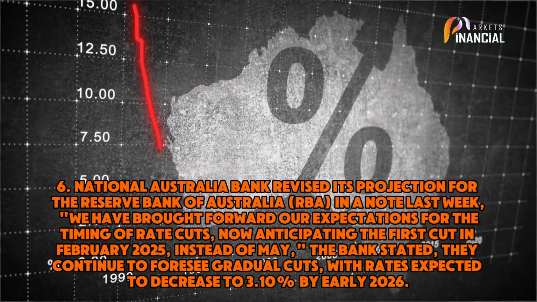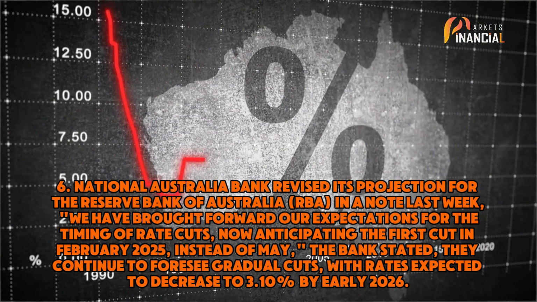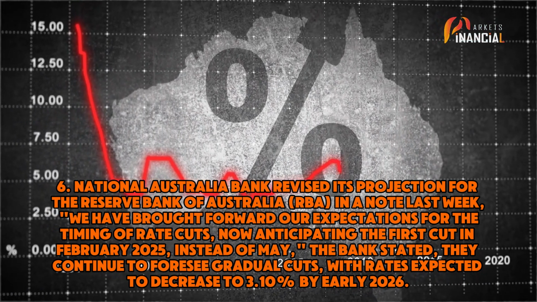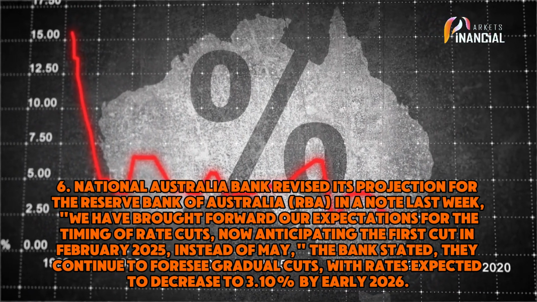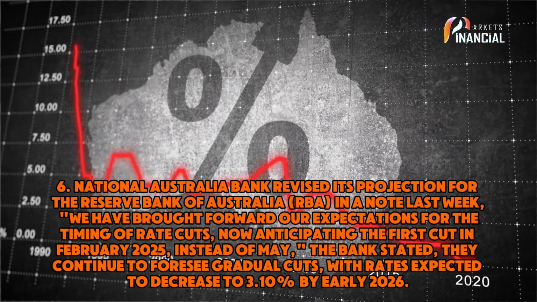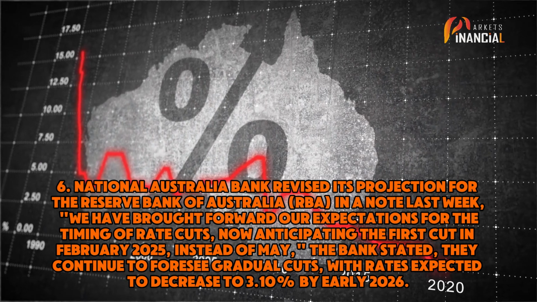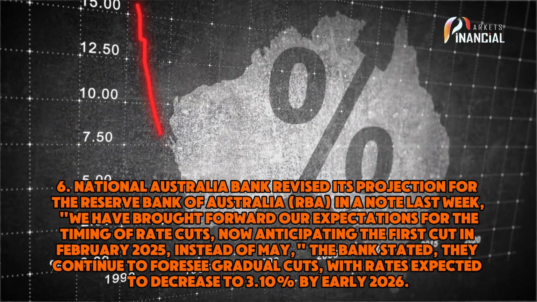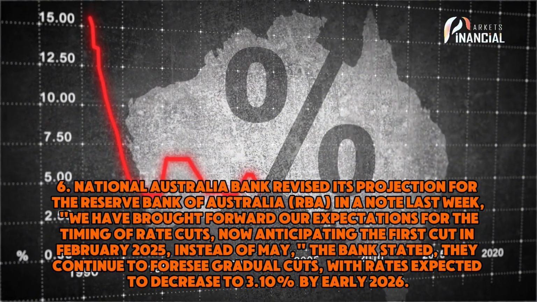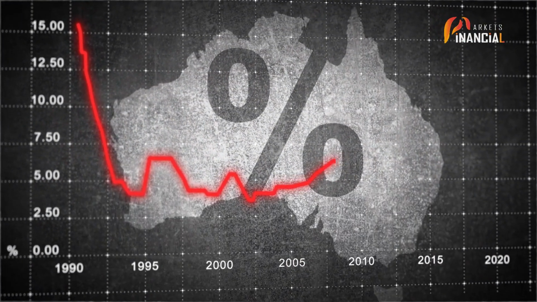7. National Australia Bank revised its projection for the Reserve Bank of Australia, RBA. In a note last week, the bank stated: we have brought forward our expectations for the timing of rate cuts, now anticipating the first cut in February 2025, instead of May. They continue to foresee gradual cuts, with rates expected to decrease to 3.10% by early 2026.